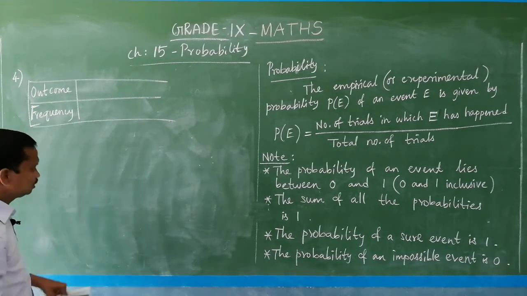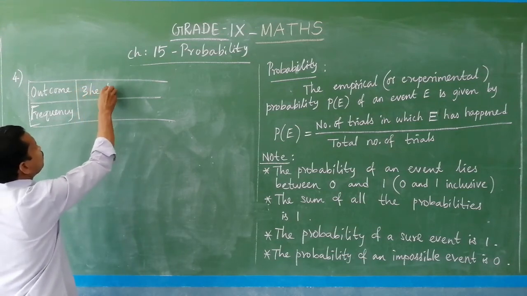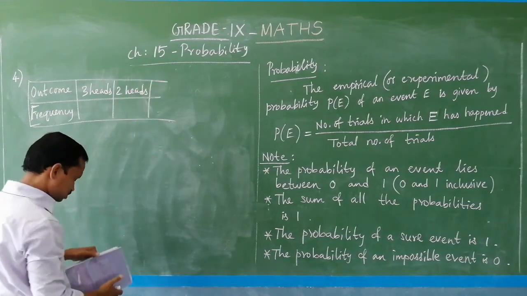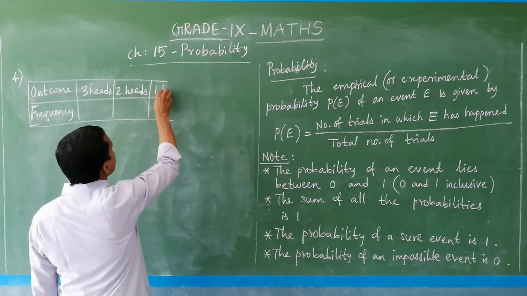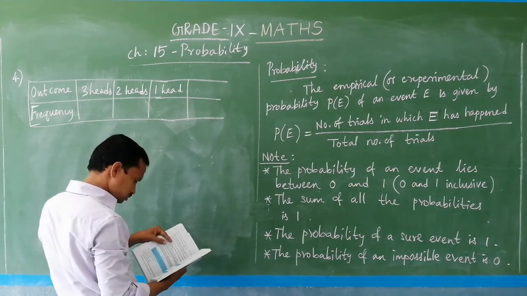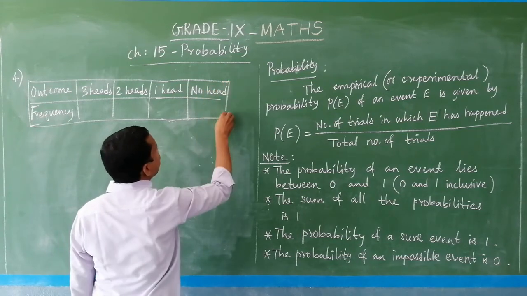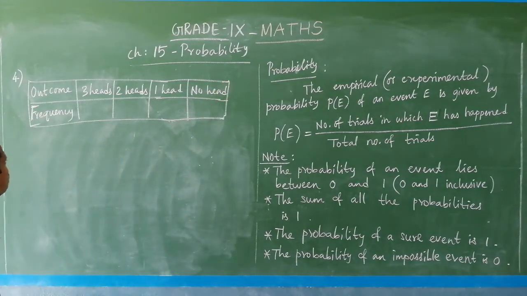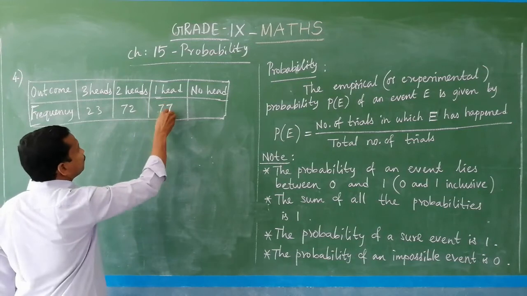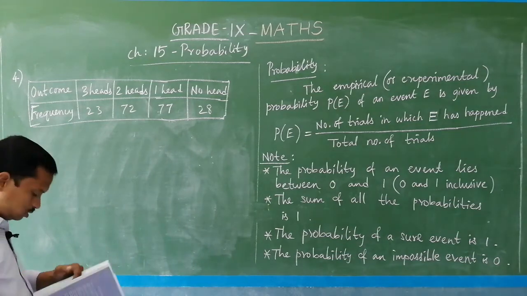This is the outcome, like that given: 3 heads, 2 heads, 1 head, and then no head. And the frequencies are 23, 72, 77 and then 28. This is what is given in the table.